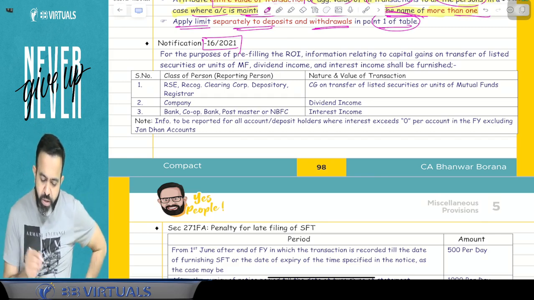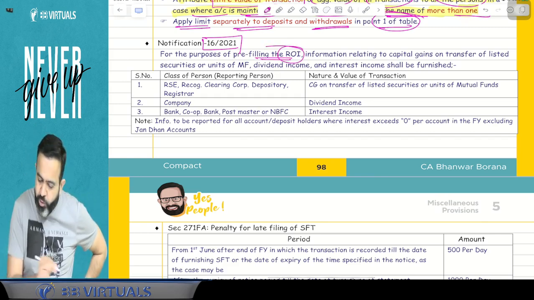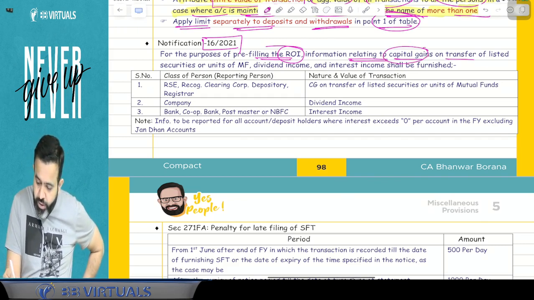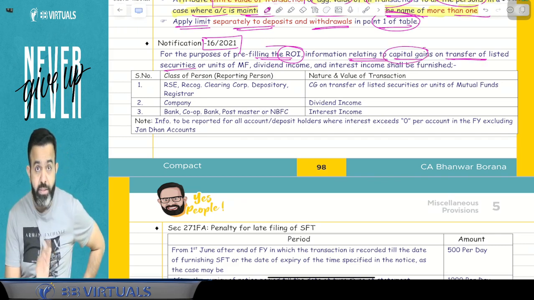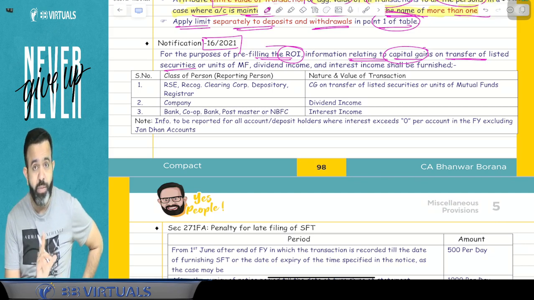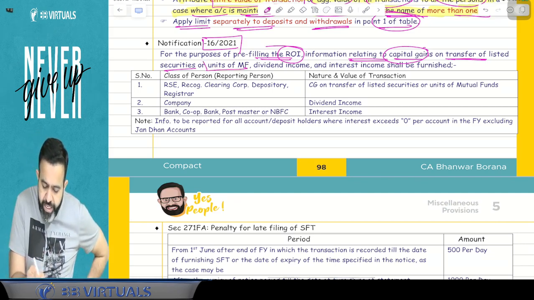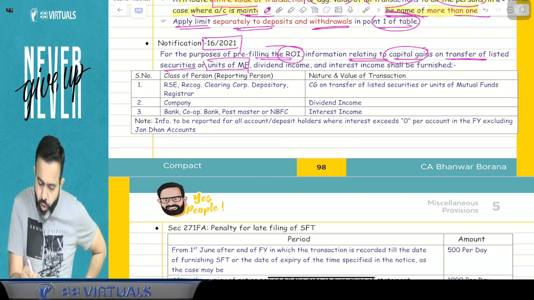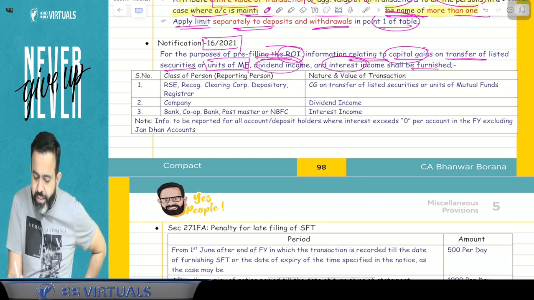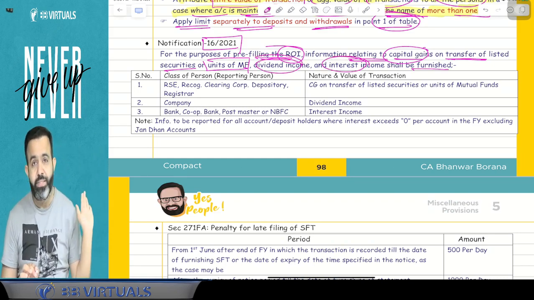Here pay attention. For the purpose of pre-filing of ROI, information relating to capital gain on transfer of listed security, or any units of mutual fund, or dividend income or interest income shall be furnished by this reporting person.